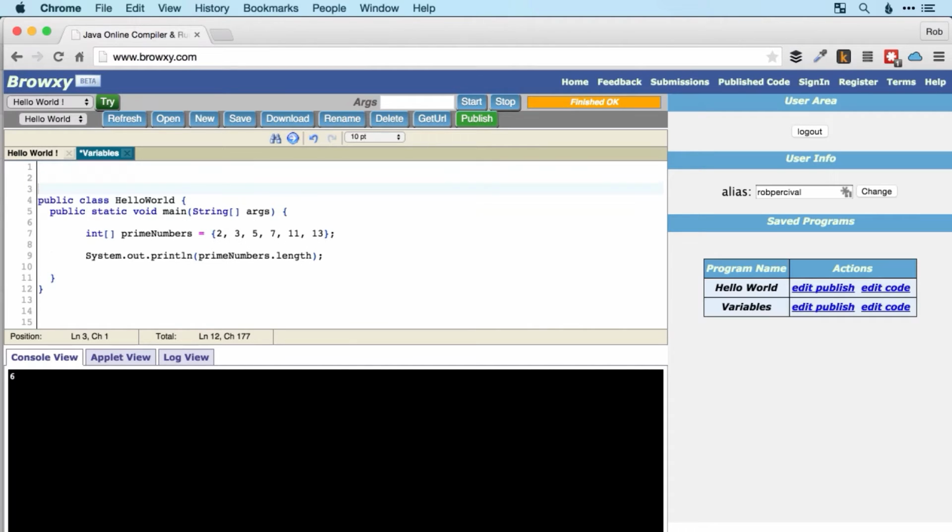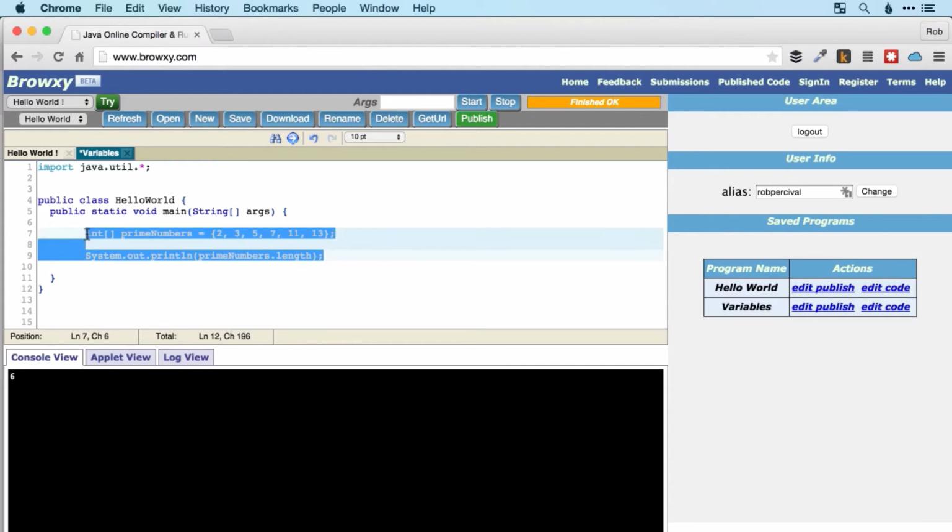In order to be able to use the list type, we need to import a number of different frameworks. To save us importing them all individually, we can use java.util.*. That will import a number of different frameworks that will give us all the methods and the classes that we need to create our lists. So let's get rid of the code that we had before and see how we create a list.